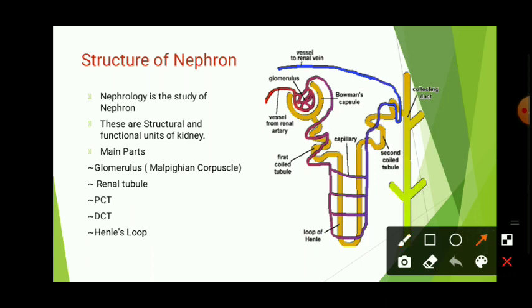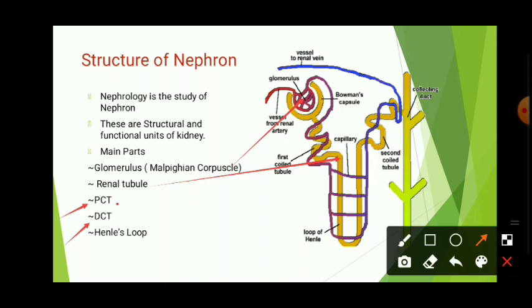I am going to locate them. Look at it carefully. This is the glomerulus, and the renal tubule is the tubular structure which you are able to see right from Bowman's capsule. All the tubular structure is called the renal tubule. This renal tubule is made of PCT and DCT.